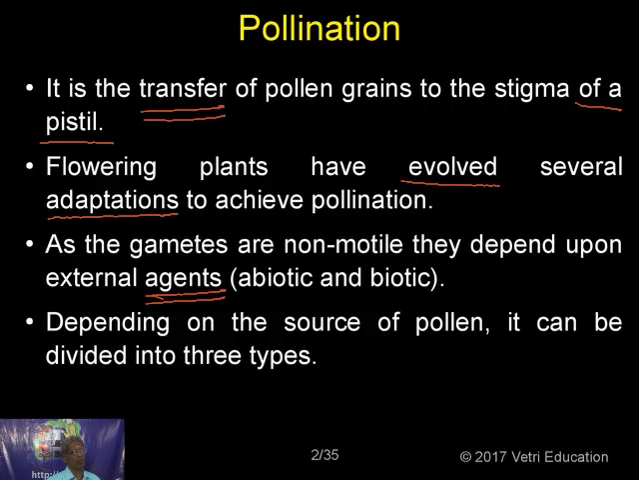Sometimes the wind, sometimes the water, sometimes the higher animals, and even, as I told you, human beings become the agents for pollination. So broadly we classify these agents into biotic and abiotic. You know the meaning? When a living organism is involved in pollination, you call it biotic. Bio means life. Wind and water are also involved in effecting pollination. They become the agent. Now you are going to call it abiotic. Abiotic means no life. Depending on the source of pollen, it can be divided into 3 types.